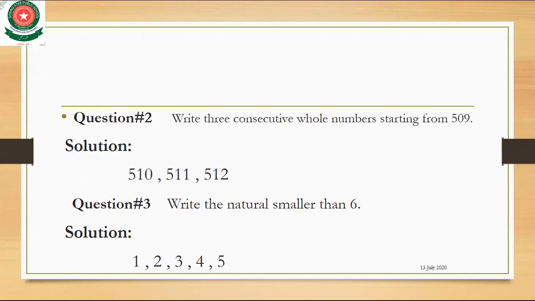So that is the question. The number starts from 509, so the next number is 510, and the next is 511, and the next is 512. The 3 consecutive whole numbers after 509 are 510, 511, 512.